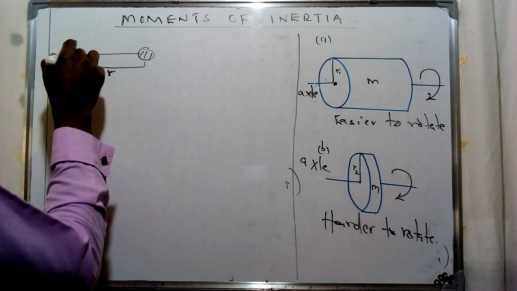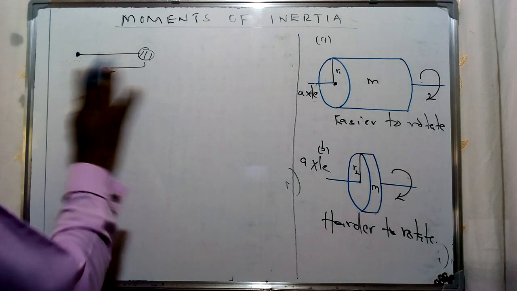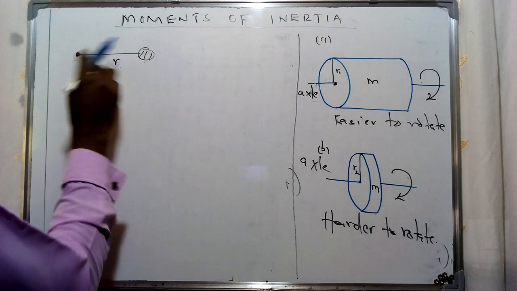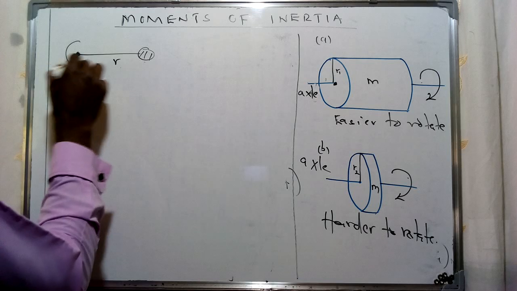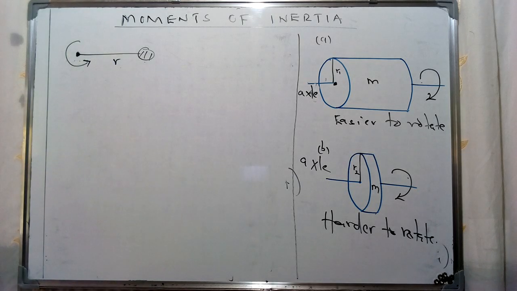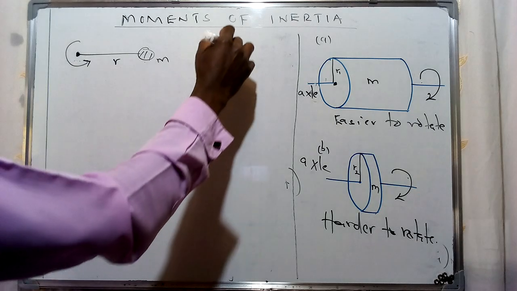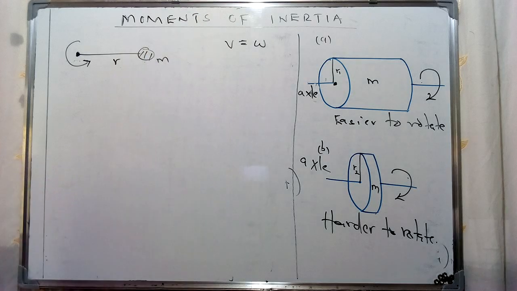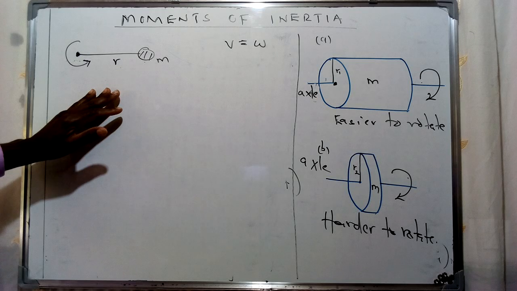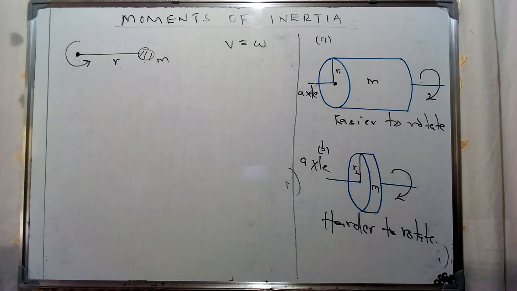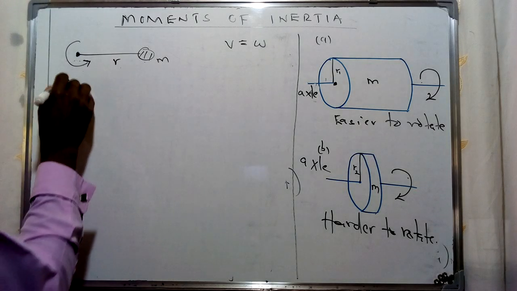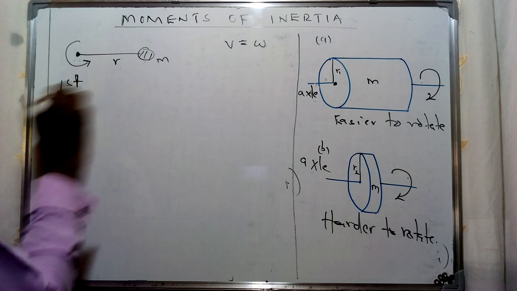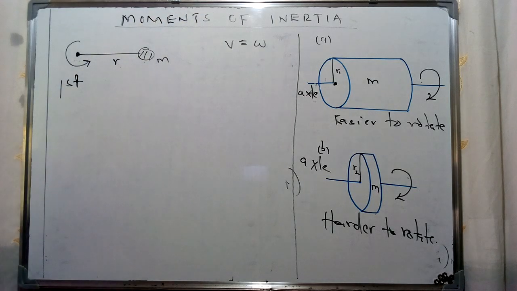So we can perhaps indicate the direction. Let's have this one as r, which is the distance between this specific point and the mass, and then we're going to have this one being rotated in that specific direction. Now we're going to consider, from circular motion, velocity given as angular, and therefore we can describe the first moment of mass of this specific kind of rotation by finding it as a product of mass times the perpendicular distance. This one, of course, is going to be given using the previous concept which we have defined for a moment and the concept of a mass.